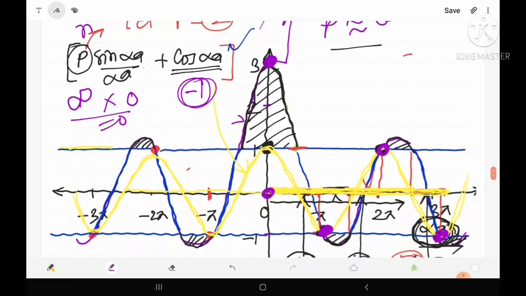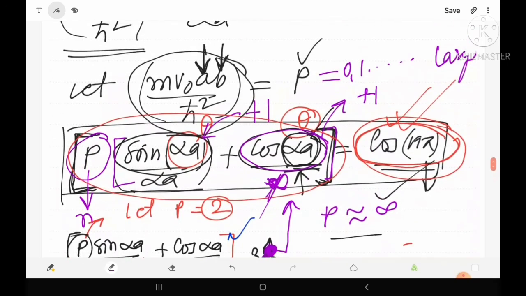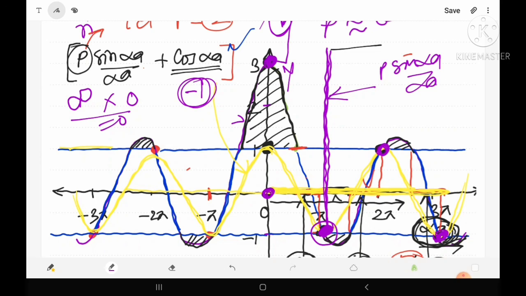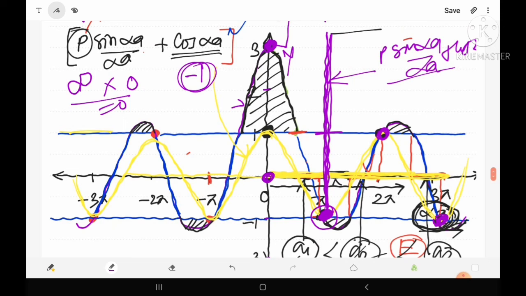Now let's try to find the curve. We have to connect the first point at infinity to the second point at pi. How can we do it? By drawing a line which is vertically upward, parallel to the y-axis, which will intersect the y-axis at infinity. This will be the curve for the left hand side, that is for P sin alpha a upon alpha a plus cos alpha a. It means that this curve will come under the boundary of the second right hand side.